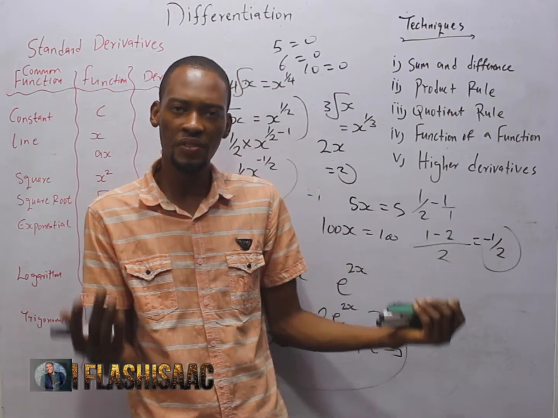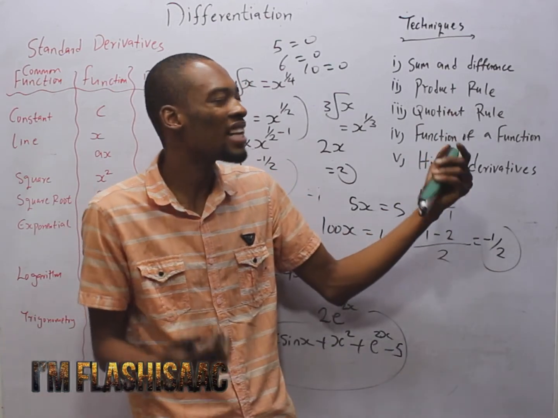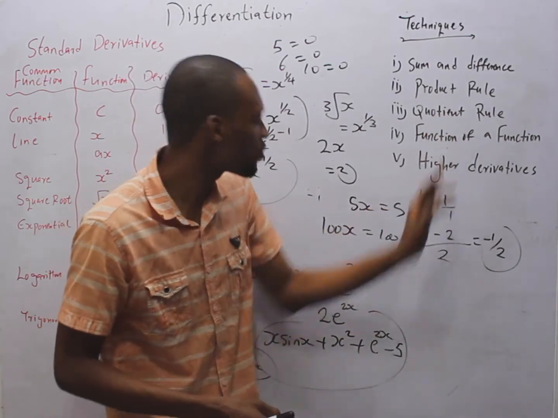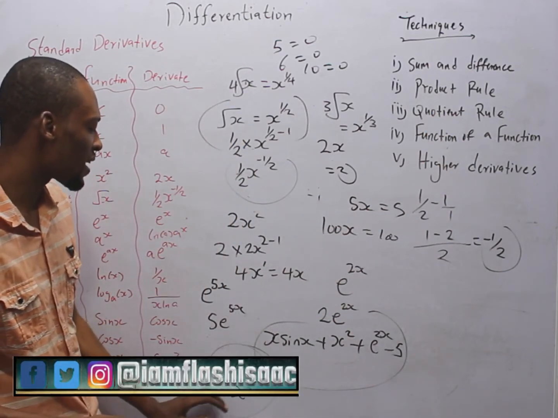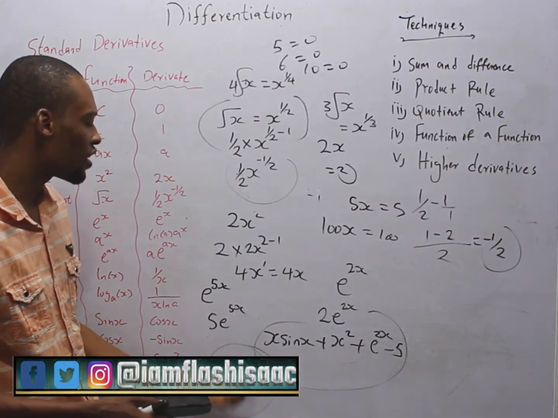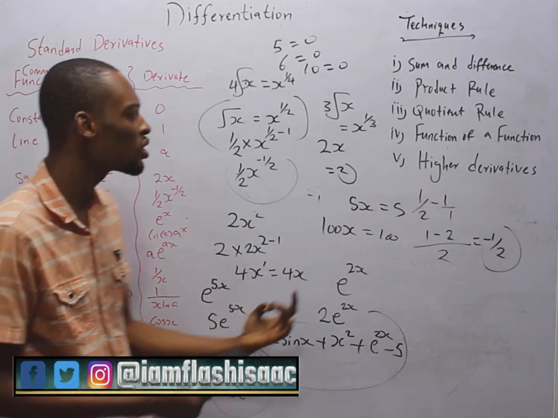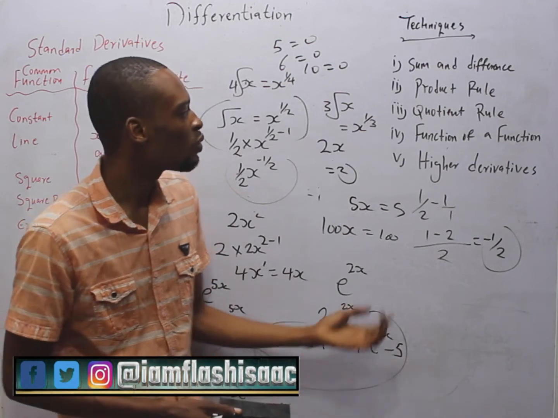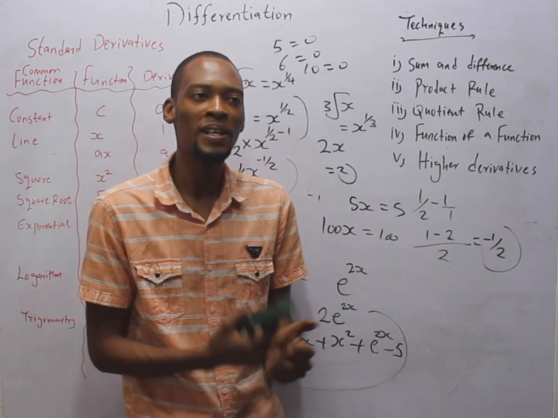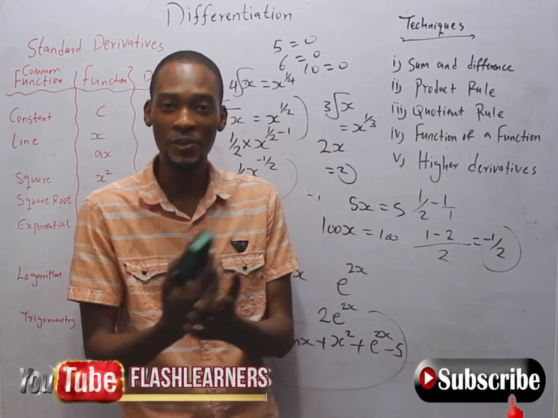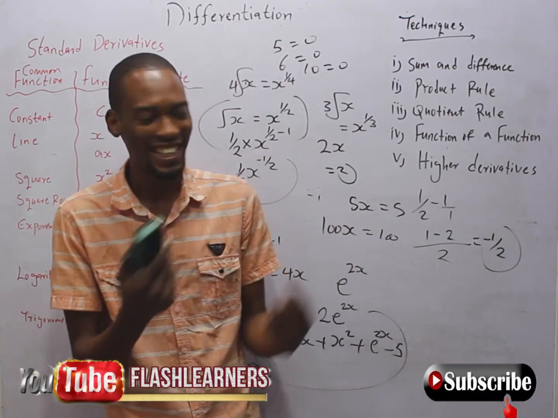Quotient rule is for things like this, division. S cos s over s squared, you can't just use standard derivatives. There are special rules to do it, like v du ds minus u dv ds over v squared.